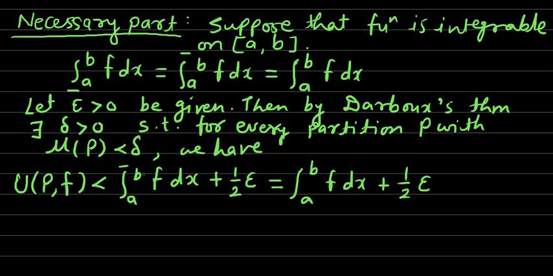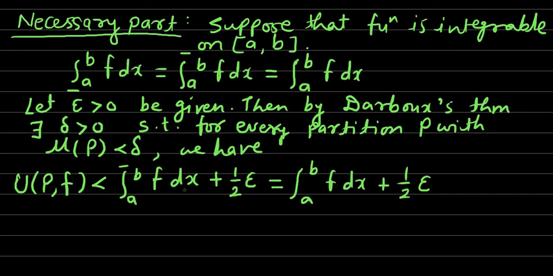If you remember, in the Darboux theorem we proved that the upper sum over partition P for the function f is less than the upper integral a to b f dx plus epsilon. But as told in the proof of the Darboux theorem, if some quantity is less than epsilon for every positive epsilon, then it is also less than k into epsilon, where k can be any positive real number. Here we have taken the value of k as 1 by 2. As it is true for every positive real number epsilon, it is also true for 1 by 2 epsilon.